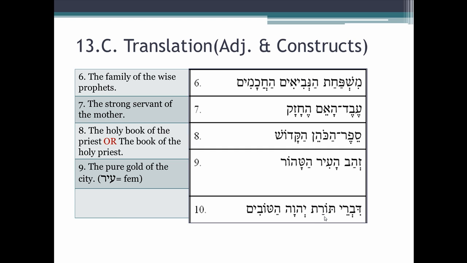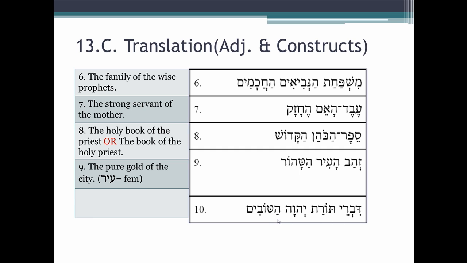But if you look at this, this one is also in the construct. Torat, from Torah. So we have noun and construct here, masculine plural. We have noun and construct here, feminine singular. Here is the noun that's in the absolute position. This is a case where he gives you a construct chain of more than 2 nouns. So here's our noun in the absolute, Yahweh, the divine name, which we say Adonai in pronunciation. So we have here the absolute noun that is definite. That makes these definite because they're part of the chain.